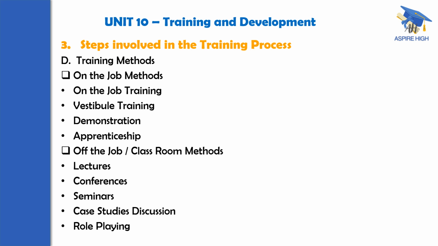On-the-job training is very easily understood. A particular employee will be put on the role directly, but he will be under very close supervision by the immediate reporting authority or the supervisor, so that he will be guided continuously and watched also, because the possibility of making mistakes is very high. So he will be closely guarded, so that the organization's resources are not affected. That will be for a shorter period, say 3 or 6 months.